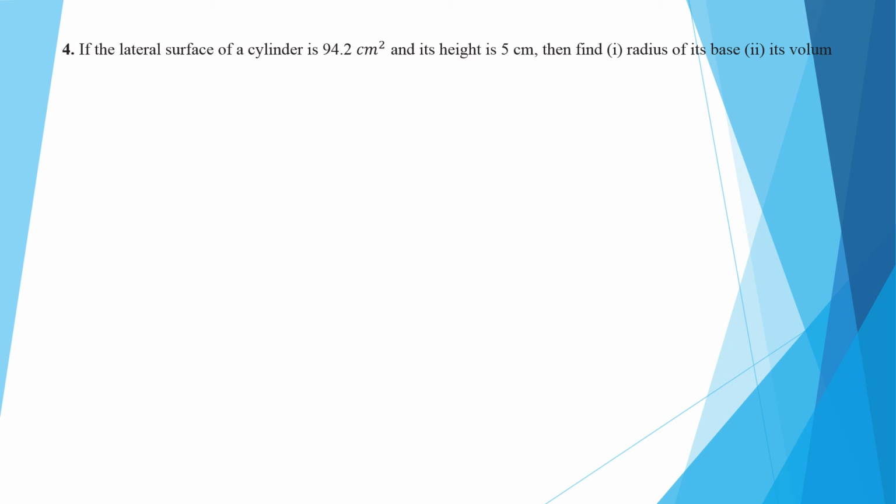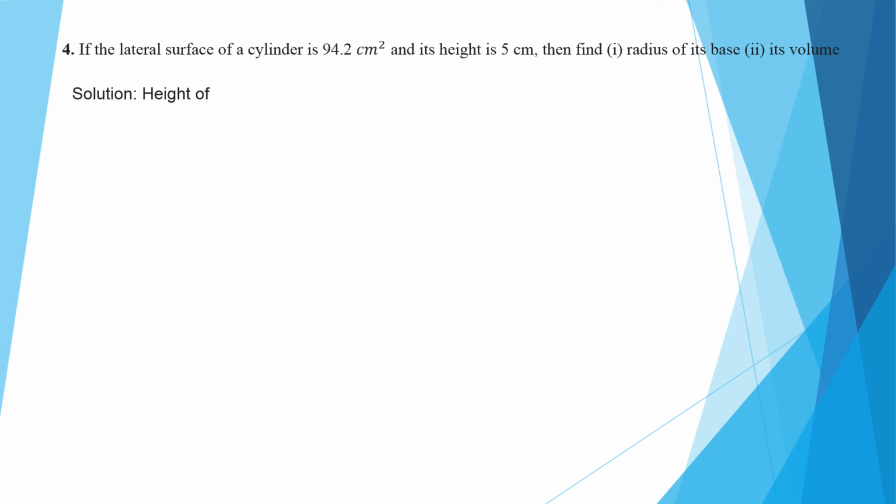Now see question number 4. In this question it is said that the lateral surface area of a cylinder is 94.2 centimeter square and its height is 5 centimeter. One cylinder is there whose lateral surface area is 94.2 and its height is 5 centimeter. We need to find the radius and the volume.